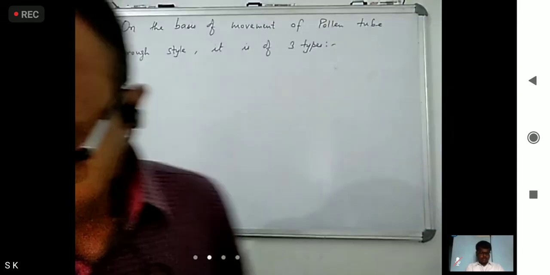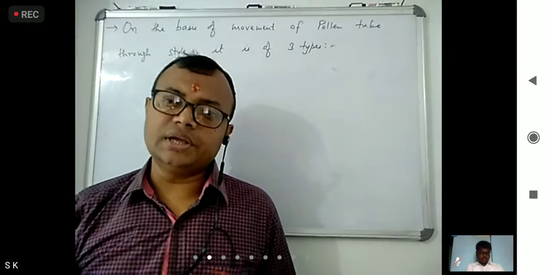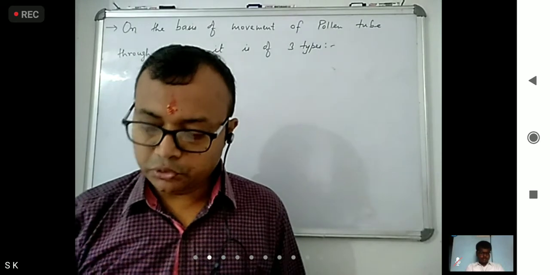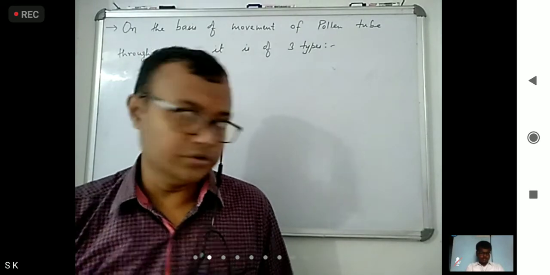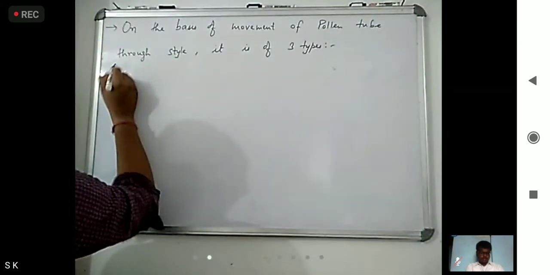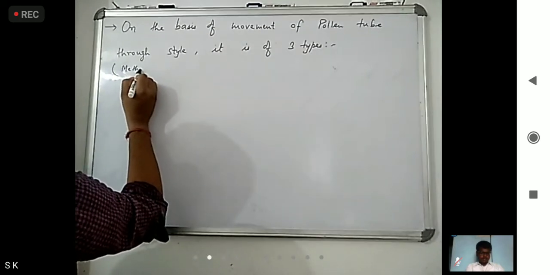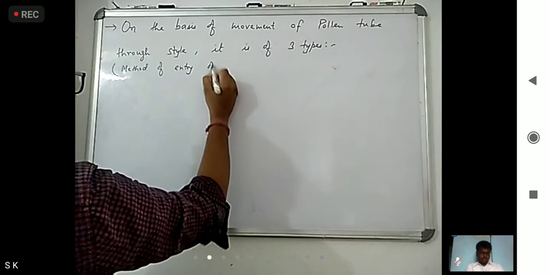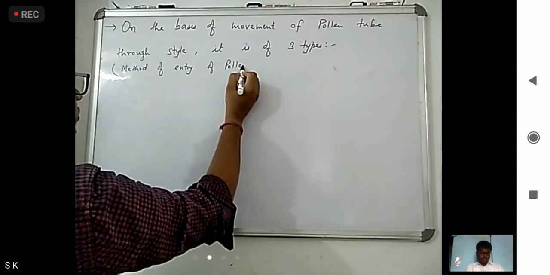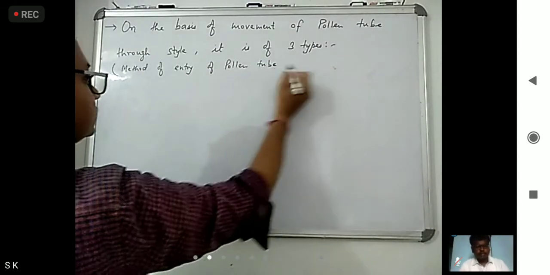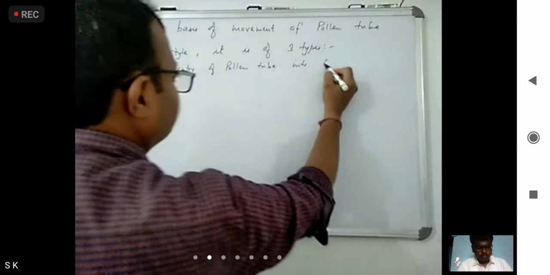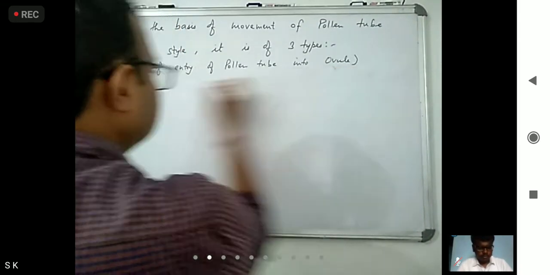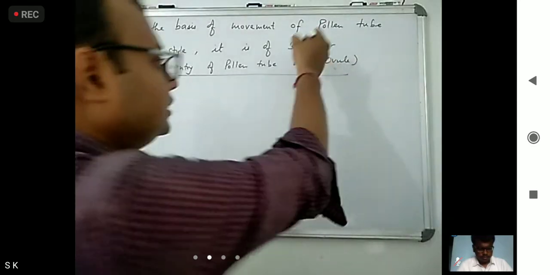Now, the first type means we can say the method of entry of pollen tube into the ovule. We can write here: method of entry of pollen tube into ovule. Okay, how many types are there? Three types.